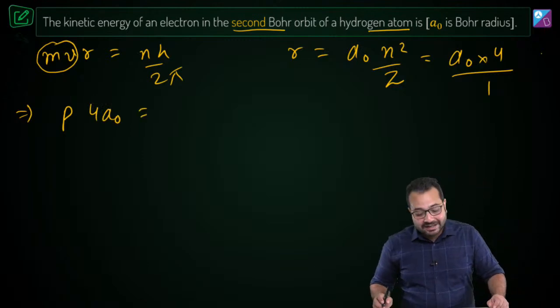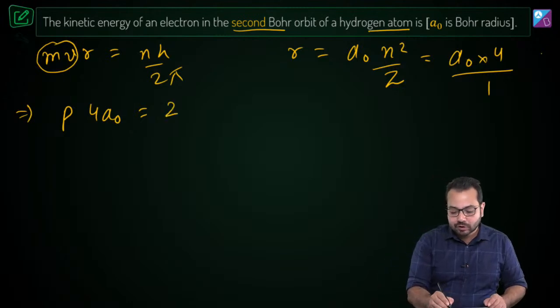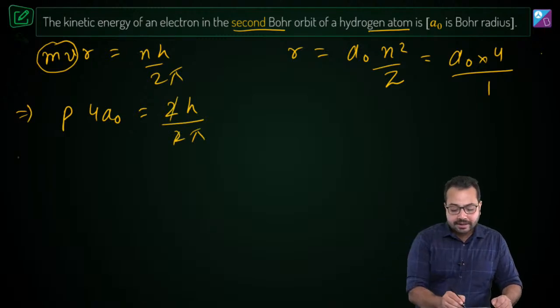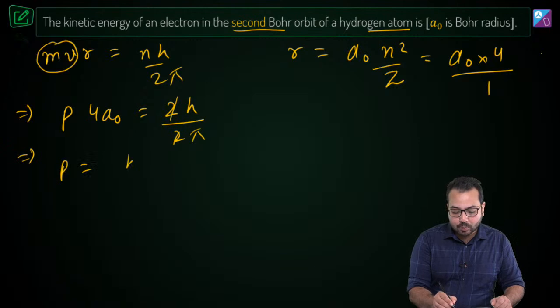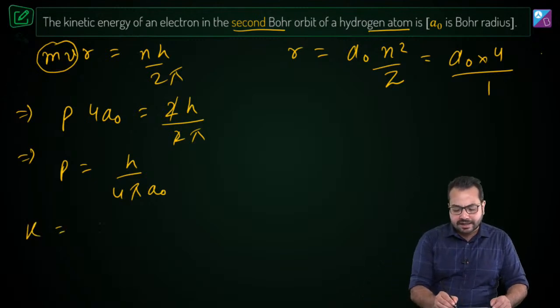This is going to become nh upon 2 pi, and what is n? n here is 2, it is given in the question. So 2h upon 2 pi. Is that correct? Okay. So this 2 and this 2 is gone, and from here we get p is equal to h upon 4 pi a naught. And from here finding kinetic energy is very straightforward. Kinetic energy is going to be p square upon 2m.